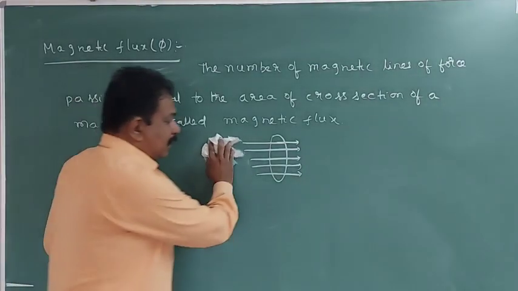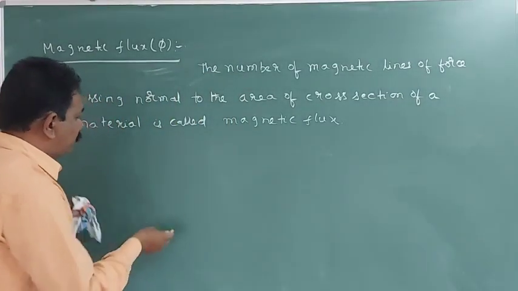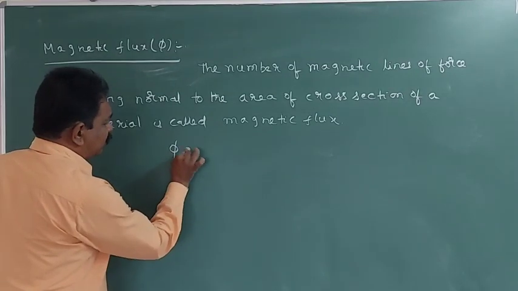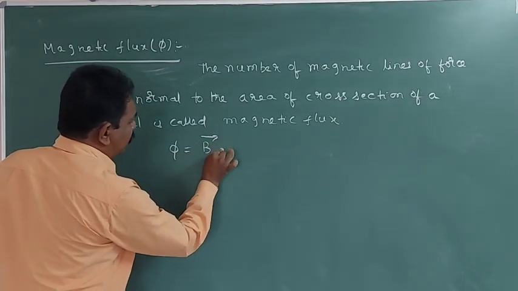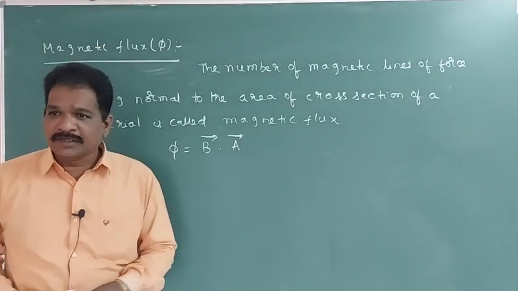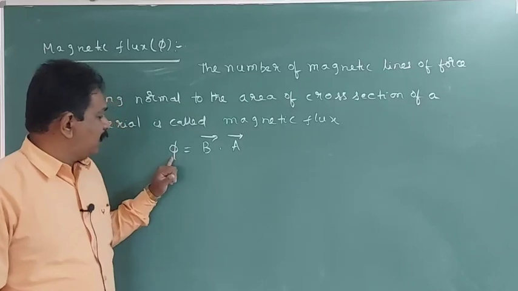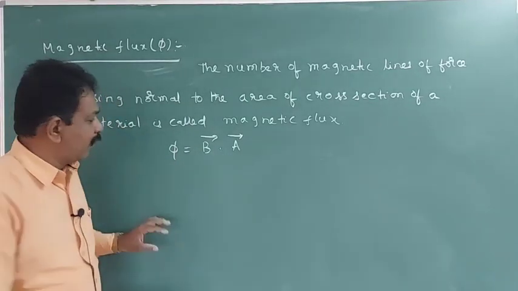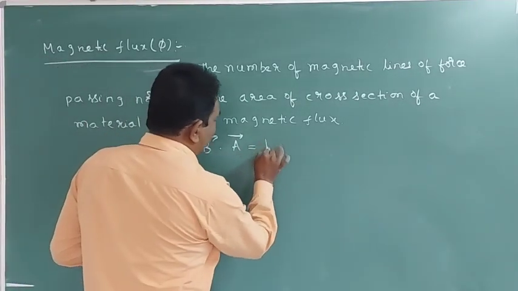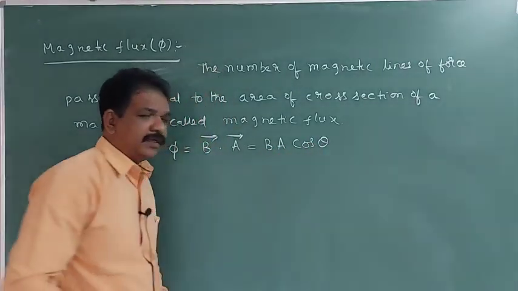So mathematically, the magnetic flux phi is equal to B bar dot A bar, the dot product of magnetic induction and area vector. So this value is equal to BA cos theta.